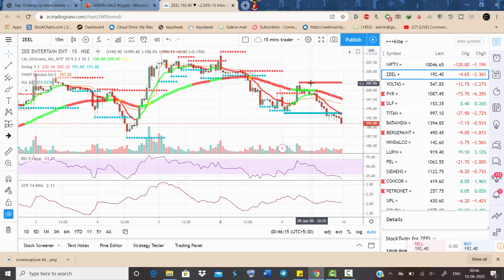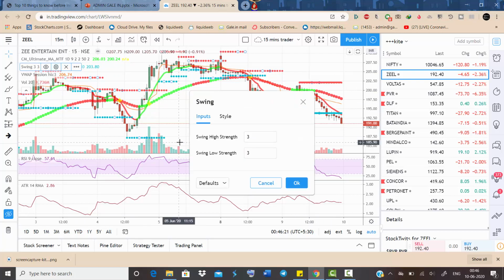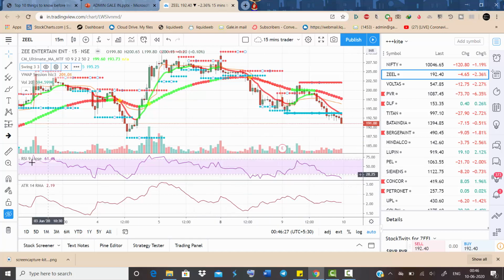This blue line and red line is swing high and swing low marked automatically. The strength of swing high and swing low is 3-3. I've kept RSI 9 over here, ATR 14. There's a VWAP and a volume. So these are the indicators I use.